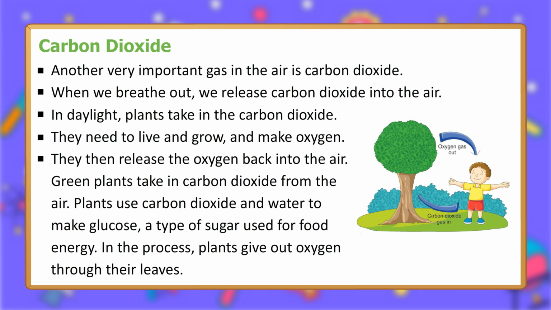Green plants take in carbon dioxide from the air. Plants use carbon dioxide and water to make glucose, a type of sugar used for food energy. In the process, plants give out oxygen through their leaves.